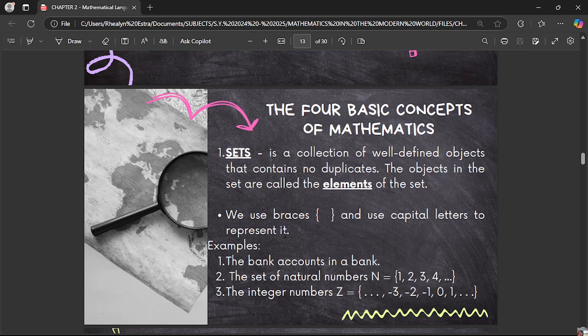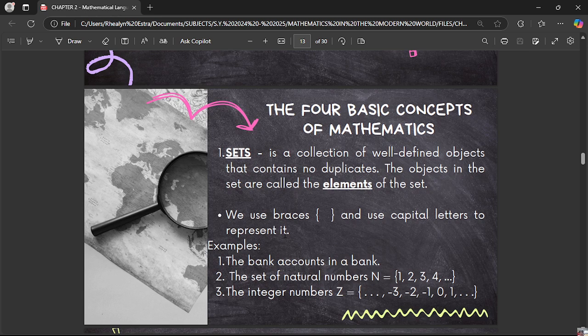And when you say well-defined objects, it means we can determine whether this object belongs to the set, or this object does not belong to the set or to the group. Okay, so for example, we have the set of vowel letters. So the set of vowel letters means we have the elements A, E, I, O, U. So that is a set of vowel letters.